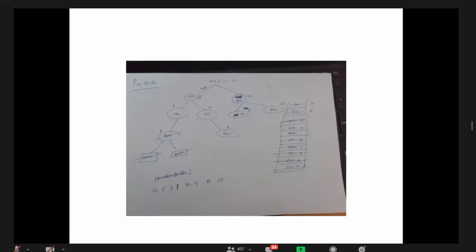Then both statements are done. Then I should pop 440 from the stack. If I pop 440 from the stack, what is the top of the stack? Answer me. The top of the stack is 180.